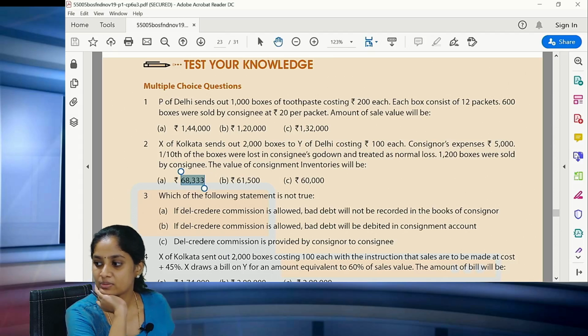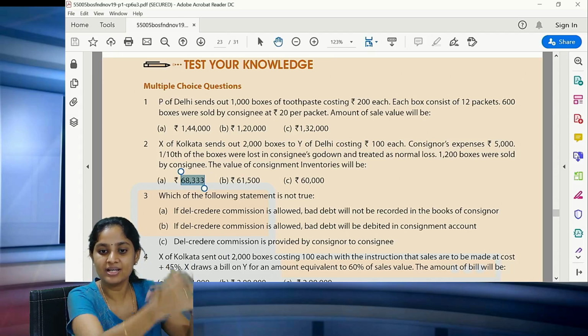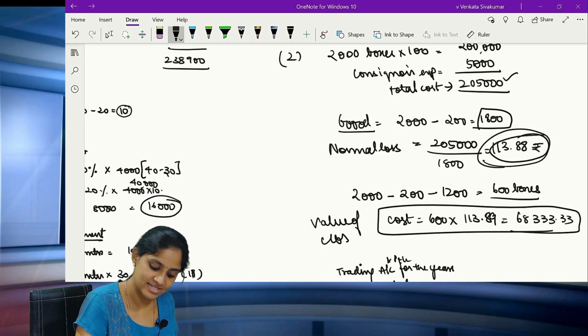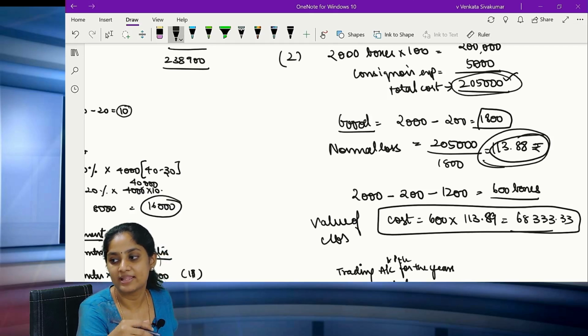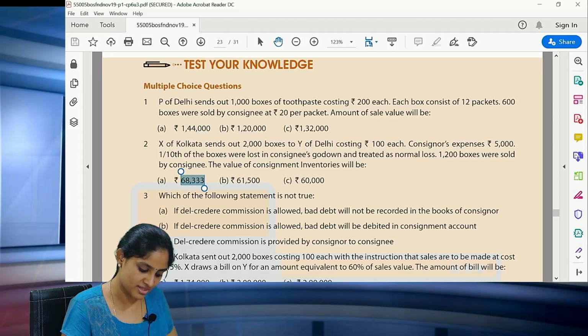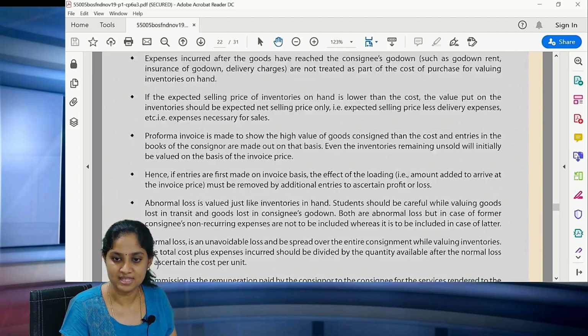Wherever in the question you have a normal loss, please rework the question like this. You should find out the revised cost. That means find out the total cost divided by the good units. Then you will get the revised cost. All of you clear? So this is how it is with regard to this particular MCQ.